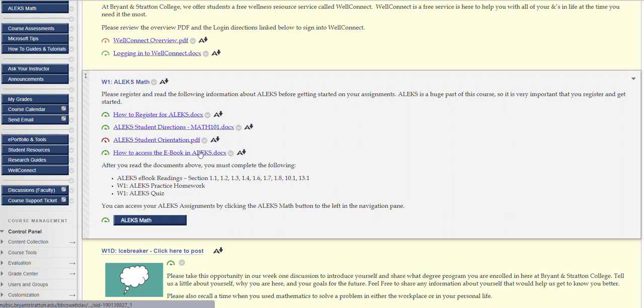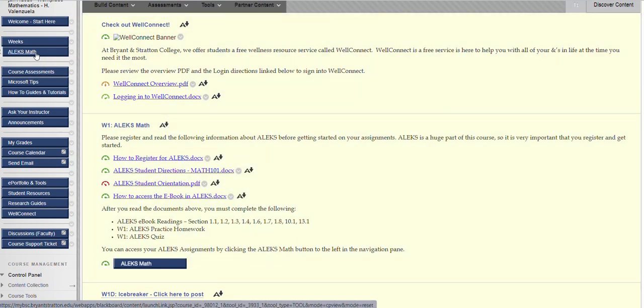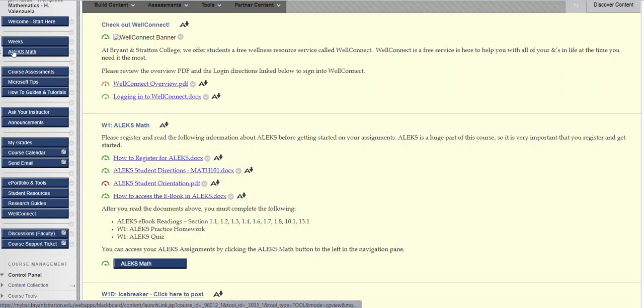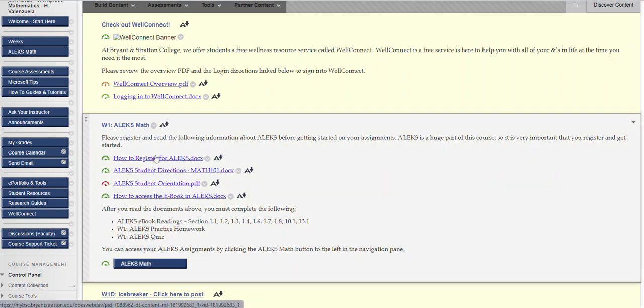And this document will help you understand how to access the ebook at Alex. Remember, the Alex Math link is here on the left. Make sure you look at these documents before you actually get to Alex Math. Specifically, you'll want to make sure that you register for Alex Math by reading this document.